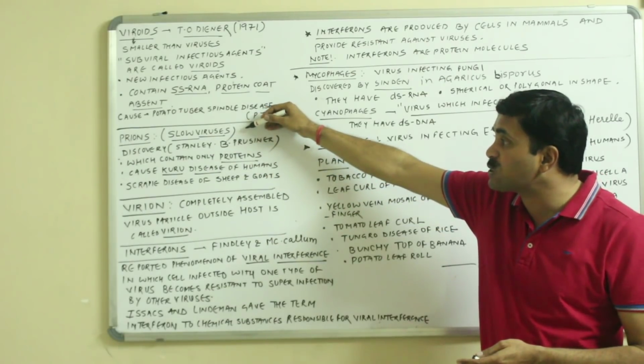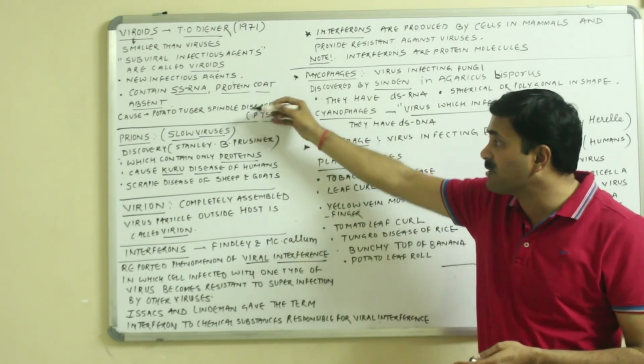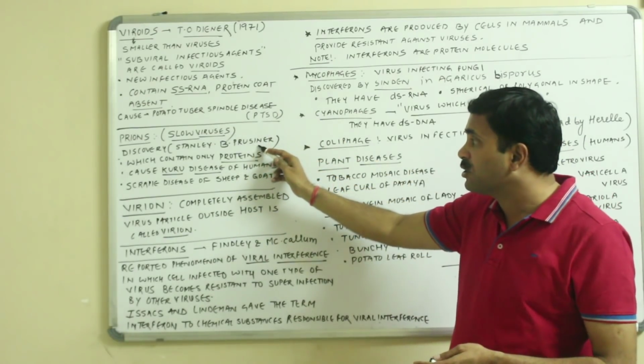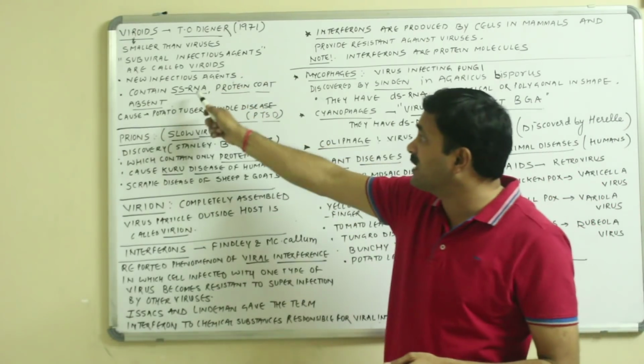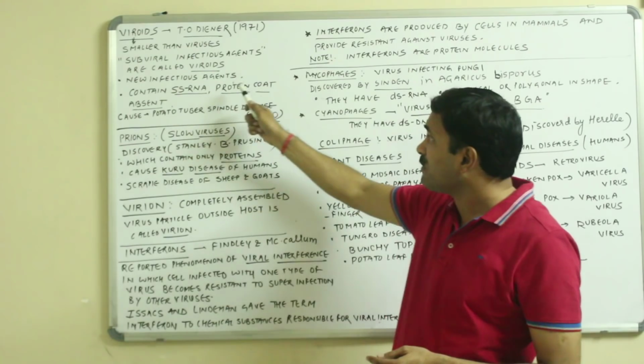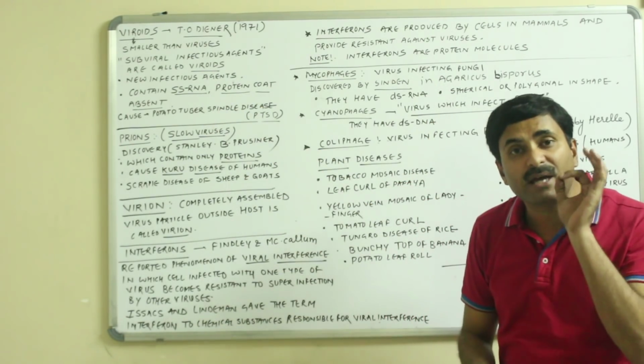Prions are known as the slow viruses. They were discovered by Stanley B. Prusiner, and they contain only proteins. Now see the big difference. In the viroids, genetic material was present while the protein coat is absent.